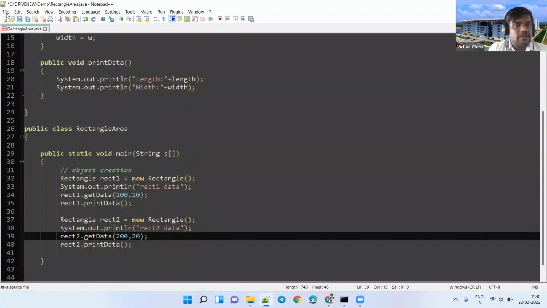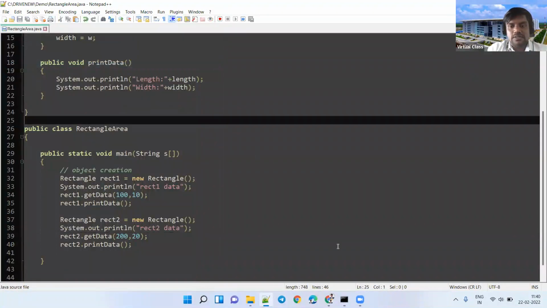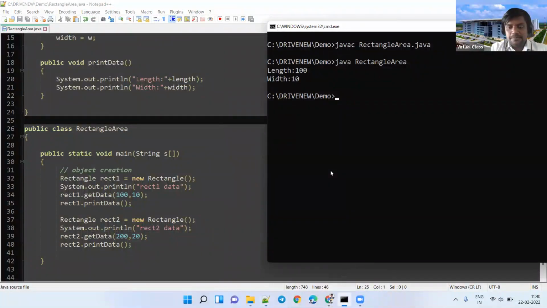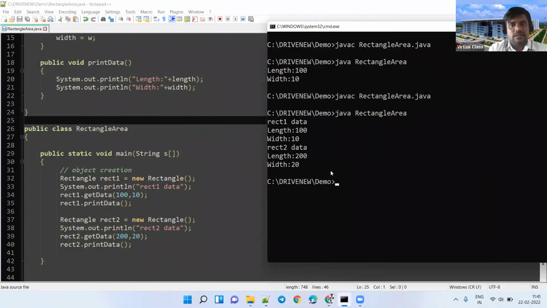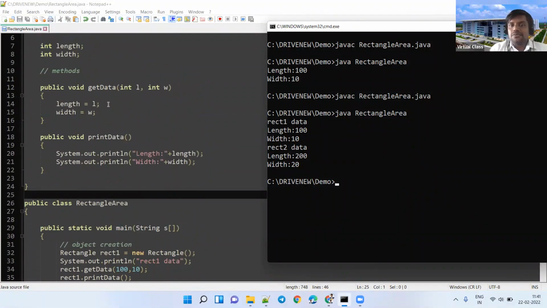Save. Go to the command prompt, javac, again recompile. We got success. Execute. This is in fact rectangle 1 related data. The length is 100 and the width is 10. Rectangle 2 is another object for the same class, the class here is Rectangle. So that data is length 200, width 20. Like this, you can create n number of objects, and you can assign the values. This is the way we normally have to write.